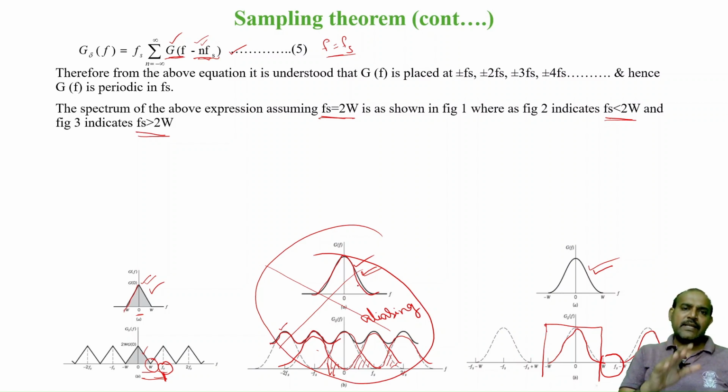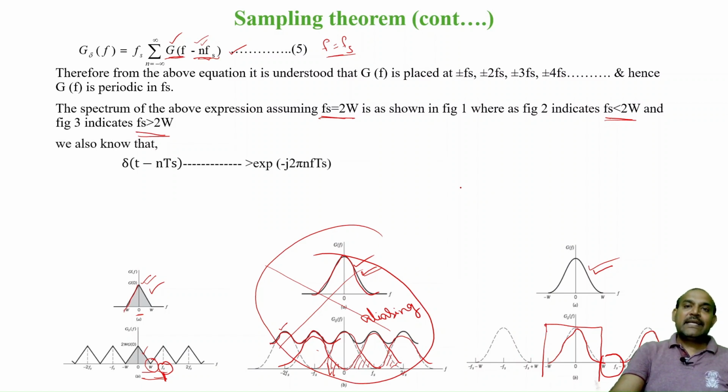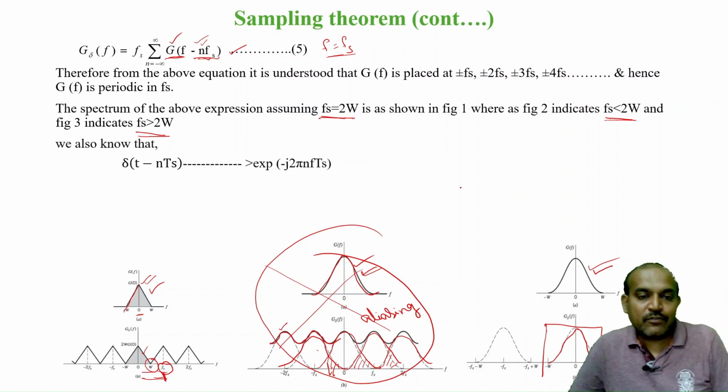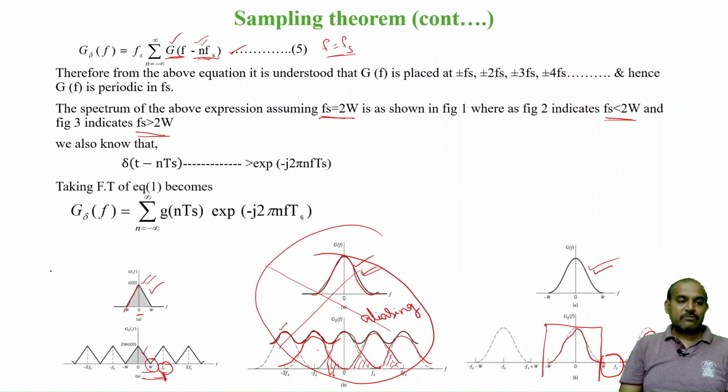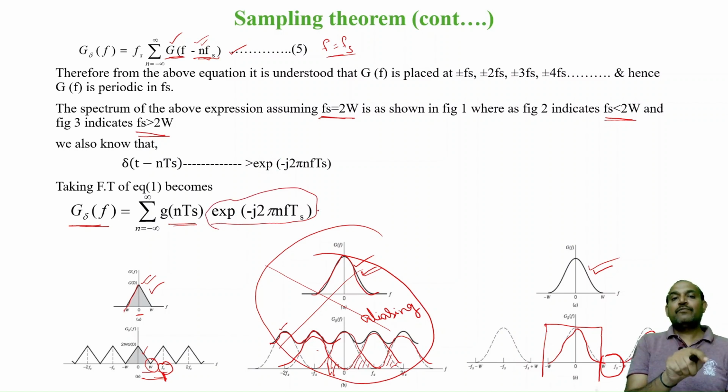You can stop here, saying that we have justified it with the help of the frequency domain. But if you want to show mathematically how you can reconstruct your signal, you can continue with the derivation. The delta can be represented in exponential form, exponential of minus j 2 pi n fs ts. I am substituting this in equation 1. What was equation 1? g delta of f equals the summation of g of nTs into the delta function. This delta function is replaced by the exponential. With the help of this, I am going to reconstruct the signal.